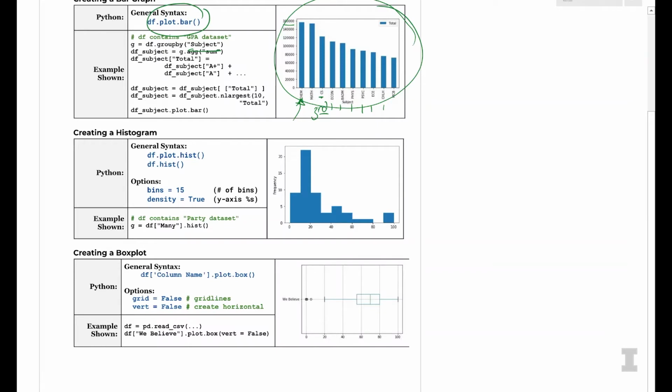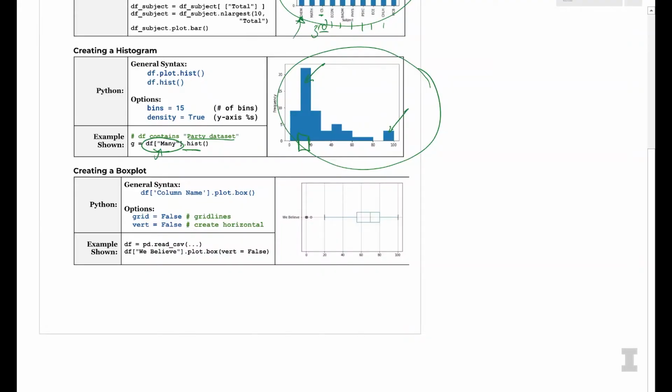Next, I want to take a look at a histogram. This is your favorite visualization, Carly. I love them. So a histogram is going to bin data together. This histogram looks at the party data set and sees the responses of people who say how many people were at a party. This is going to show that the most frequently answered bin is 10 to 20, that range, as a decent number of people when someone describes many people being at a party. But if you feel like 100 people were at the party, you're not alone. There's a non-zero number of people who feel that way.